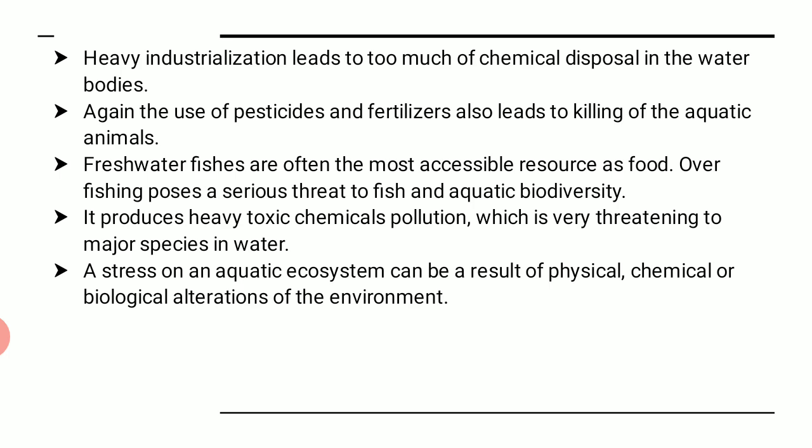It produces heavy toxic chemical pollution, which is very threatening to the major species in the water. That means we think that we are disposing it outside, but we have learnt in the earlier part of the chapter that the earth is a closed system. Nothing can be thrown out of it. Everything remains in one or the other form on the earth. So whatever chemical disposals we are making in the water, it creates a great threat.